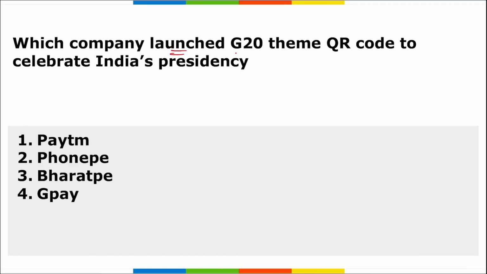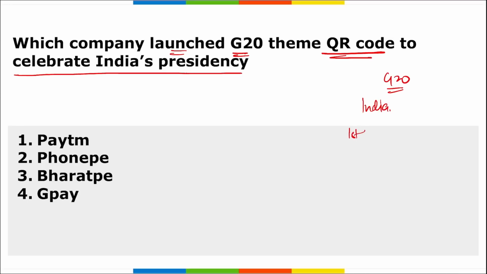Which company has launched a G20 theme QR code to celebrate India's presidency? First of all, we should know that G20 is a group of 20 nations. Who is having the presidency here? It is India. India is having the presidency from 1st of December 2022 to 30th of November 2023. What is the theme here of G20? Vasudhaiva Kutumbakam.